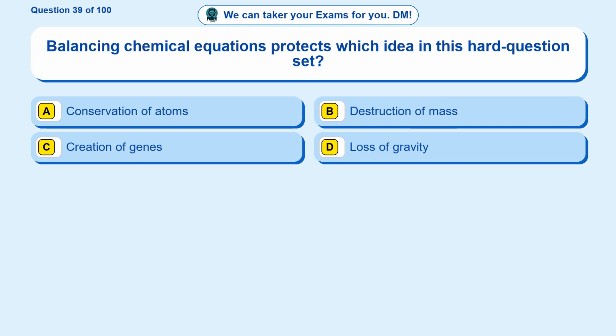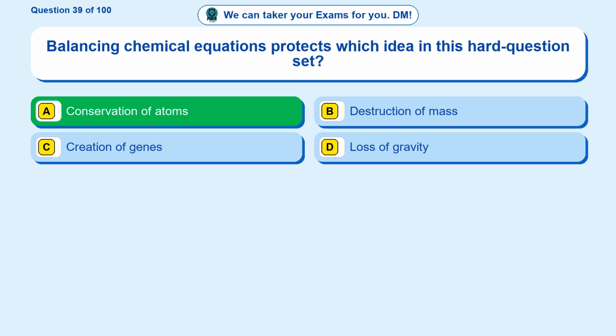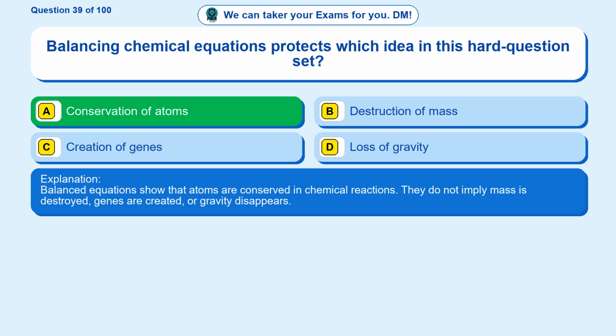Question 39. Balancing chemical equations protects which idea in this hard question set? Option A, conservation of atoms. Option B, destruction of mass. Option C, creation of genes. Option D, loss of gravity. The correct answer is option A, conservation of atoms. Balanced equations show that atoms are conserved in chemical reactions. They do not imply mass is destroyed, genes are created, or gravity disappears.